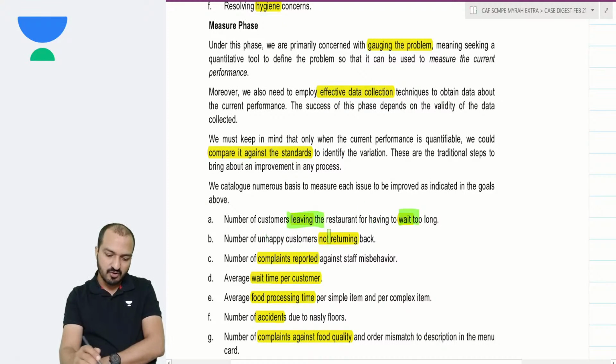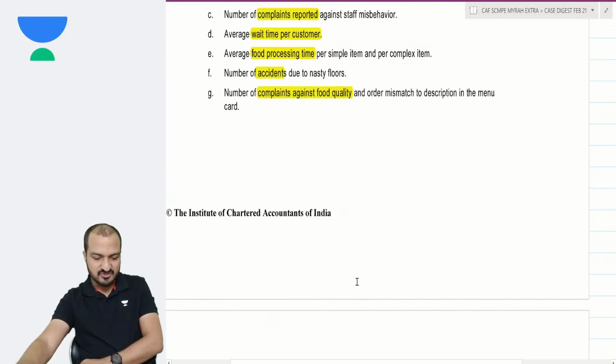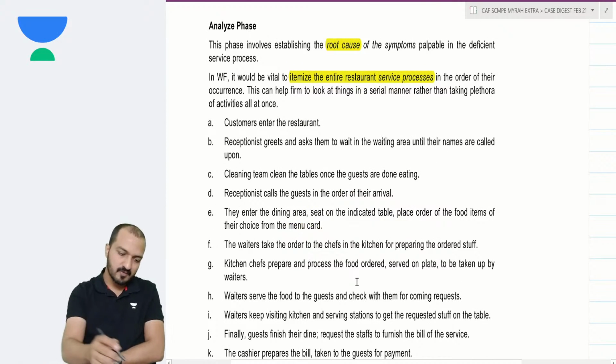You can count the number of unhappy customers who did not return back. Number of complaints reported, you count the wait time per customer. Average food processing time you can measure, count the number of accidents, count the complaints against the food quality and all. These are different ways to measure your performance.